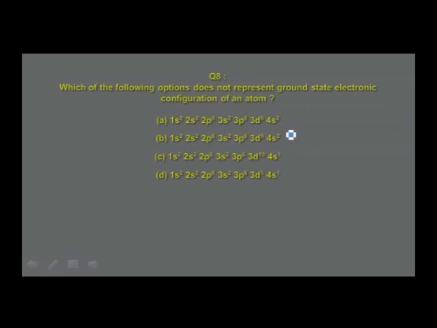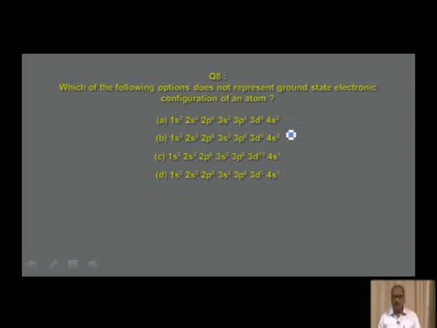Think about that. 1s2, 2s2, 2p6, 3s2, 3p6, 3d9, 4s2, 29 electrons. In the first case, it is 28 electrons. Option C, 1s2, 2s2, 2p6, 3s2, 3p6, 3d10, 4s1, 29 electrons. Option D, 1s2, 2s2, 2p6, 3s2, 3p6, 3d5, 4s1.